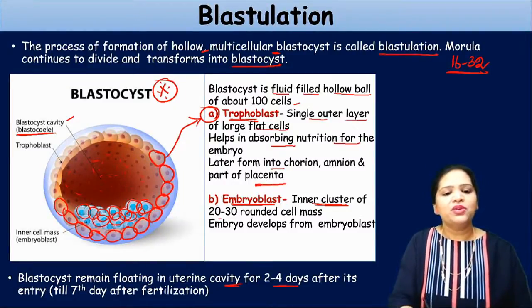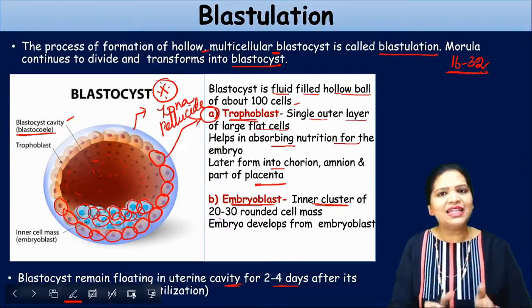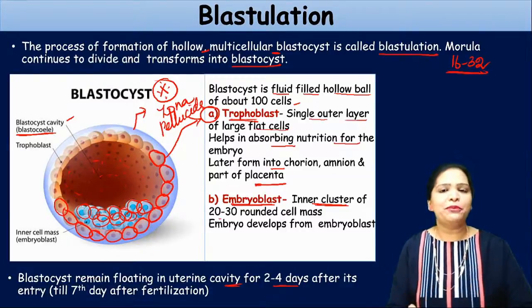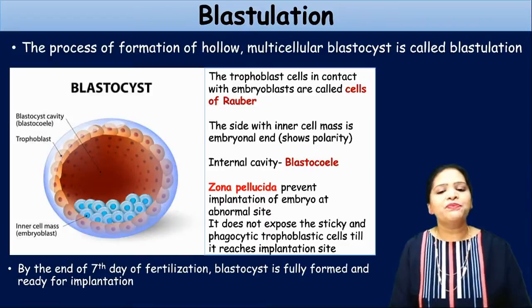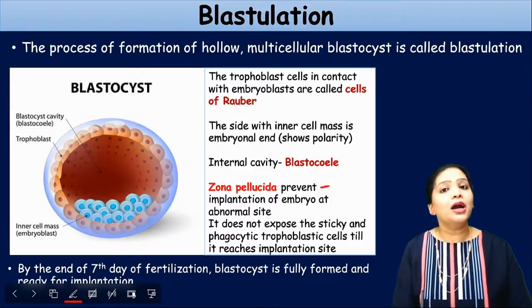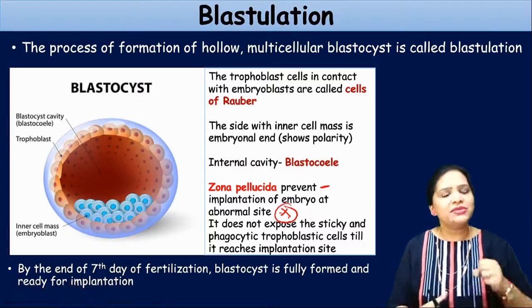And here you see this blue colored thing. This is the zona pellucida. The zona pellucida layer also remains until the blastocyst is getting implanted. This protects the blastocyst. Here you should remember that the zona pellucida prevents the implantation of the embryo at an abnormal site. So this is important. What is the function of the zona pellucida? Why does it remain?